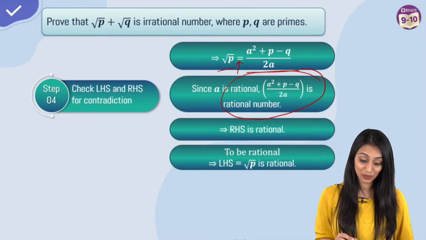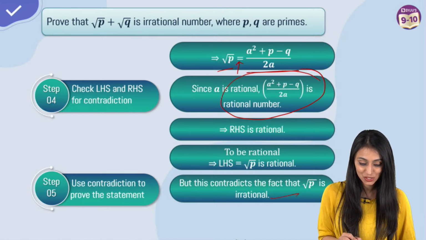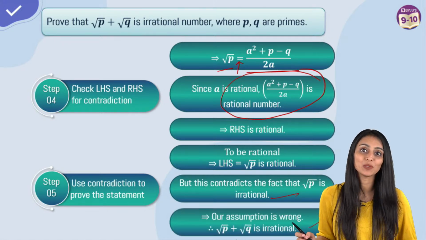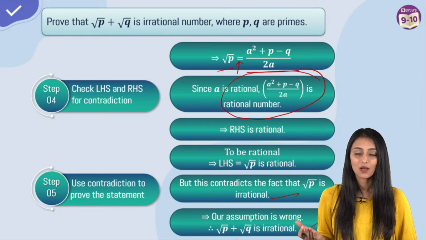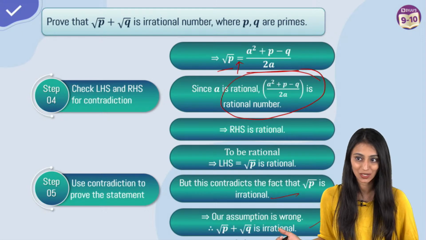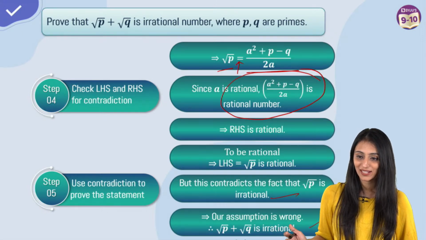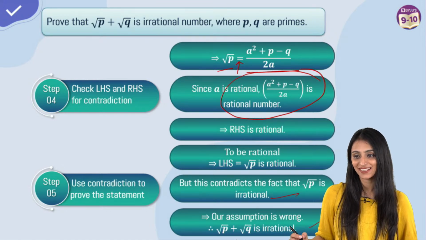But we know that root P is irrational. So this contradicts the fact that root P is irrational, right? So the assumption is wrong. Root P plus root Q would be irrational. Moreover, we know one thing: the sum of two irrational numbers will always be an irrational number, right? All right. Lots of thumbs up and smileys I can see.